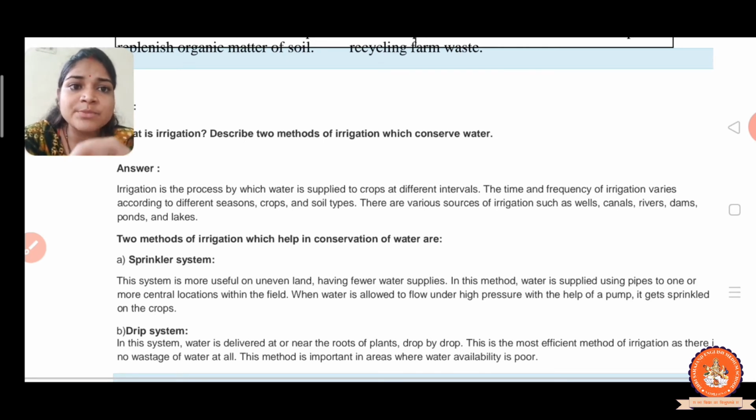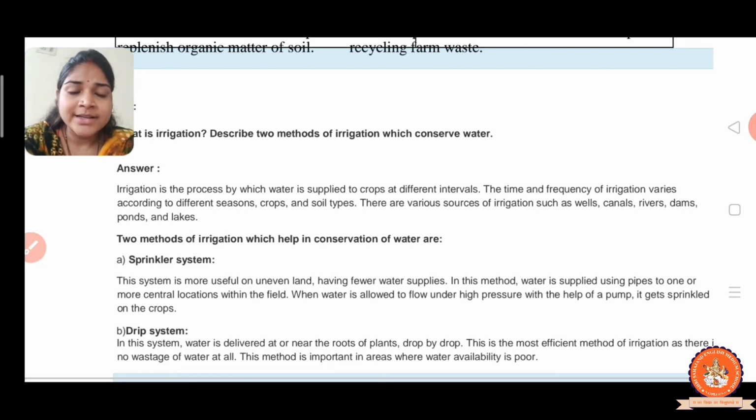Irrigation is the process by which water is supplied to the crop at different intervals, right? And the time and frequency of irrigation are different from season to season, crop to crop and soil to soil.